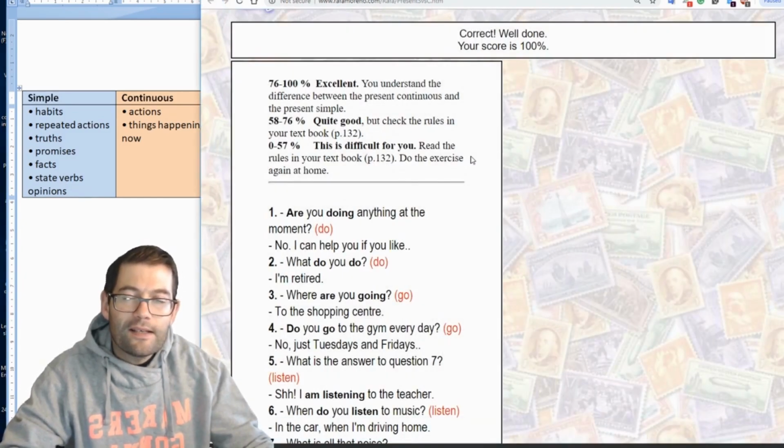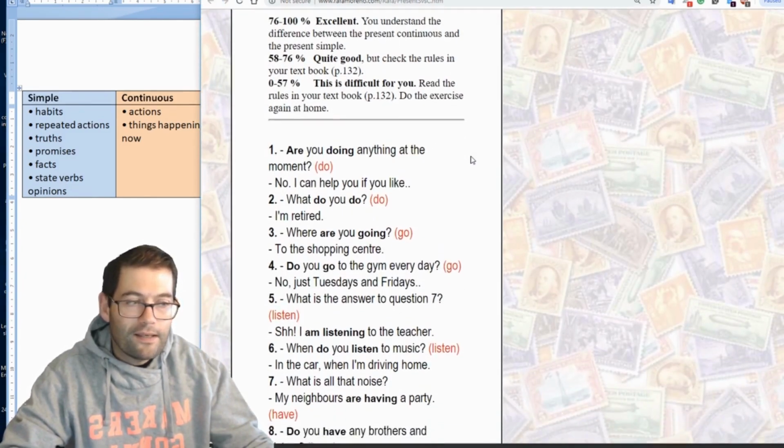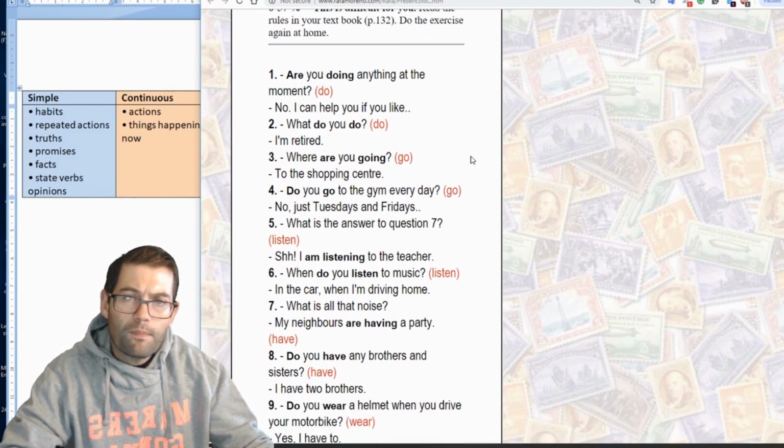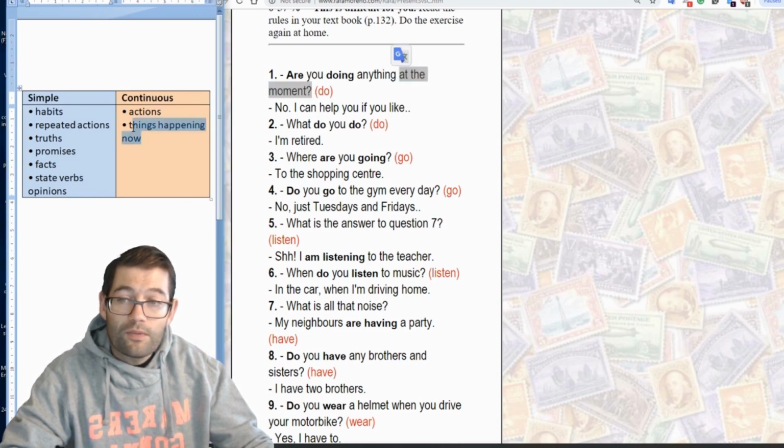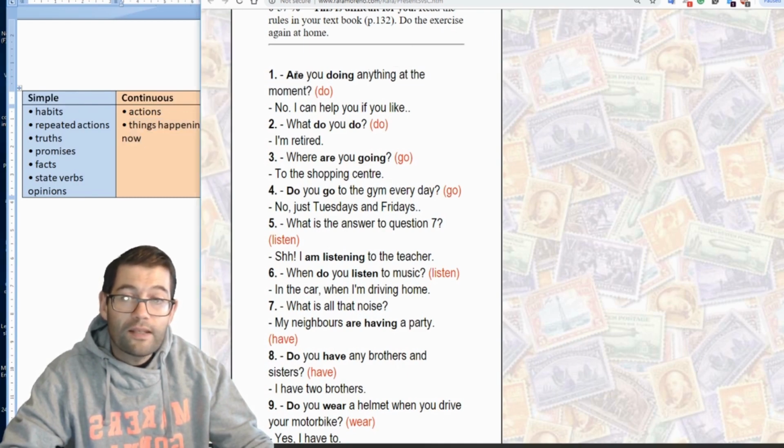Okay, this exercise was a little bit easier. There might be one or two issues with context, but let's go through the questions and see why the answers are the answers. At the moment. At the moment means now, which means continuous tense. So we need the correct form and the correct auxiliary verb to ask the question in the continuous tense. Are you doing anything at the moment?